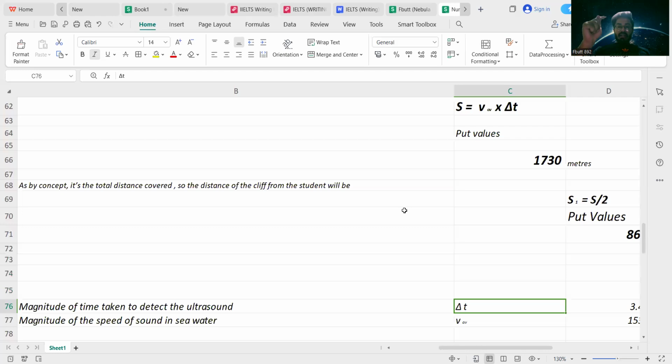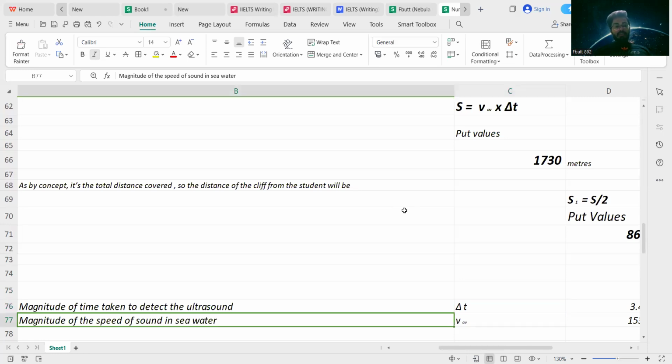So that is the time taken to travel from the inception point, the surface of the sea, to the seabed, and then after hitting the seabed to travel back to the surface. The initial and the final positions in that case will be the same. So that is the total time taken.